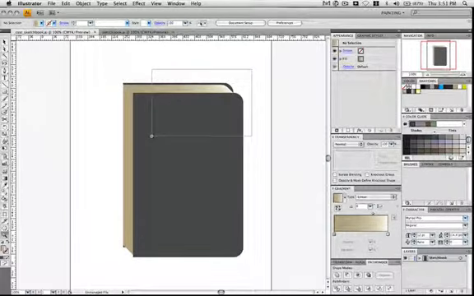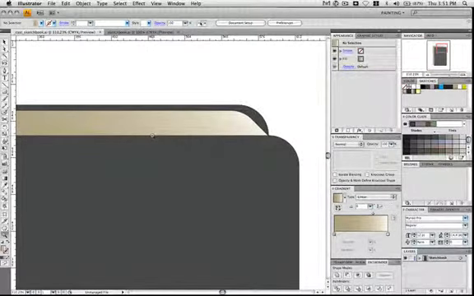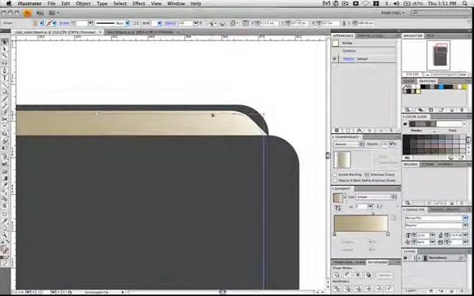Hit Z, grab the zoom tool, zoom in a little bit, then hit V to grab the direct selection tool. And we're going to do this to 4 or 5 of these page shapes.